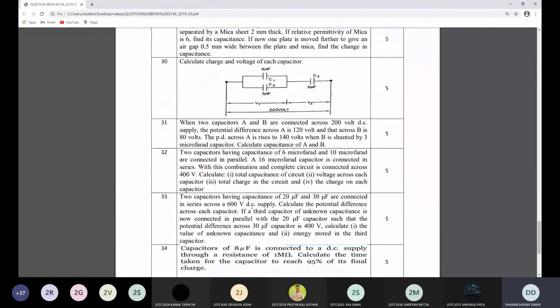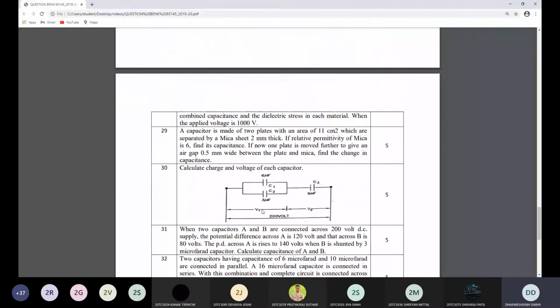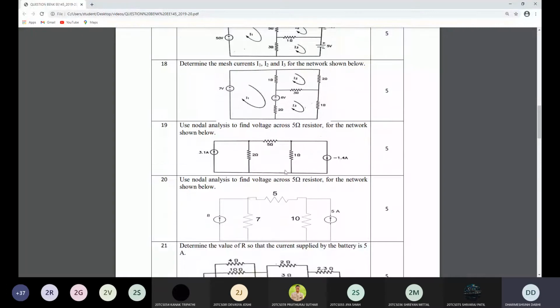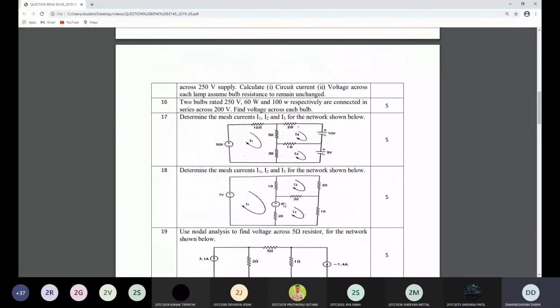So this is your question bank for the first internal exam. Here in the examples, it doesn't mean that only these questions will come. But this type of question will come in your exam. What is given in the question bank doesn't mean that exactly these questions will be asked, right? Similar ones can come. So prepare for other examples also.